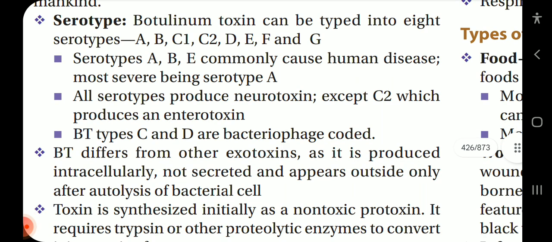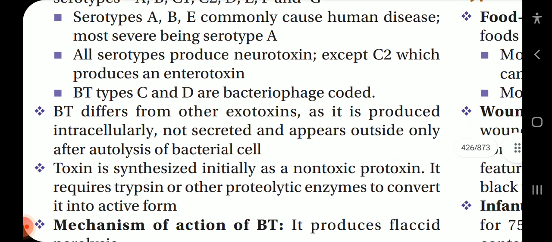Serotype: botulinum toxin can be typed into 8 serotypes: A, B, C1, C2, D, E, F, and G. Serotypes A, B, E commonly cause human disease, most severe being the serotype A. All serotypes produce neurotoxin except C2, which produces enterotoxin. Bt type C and D are bacteriophage coded.